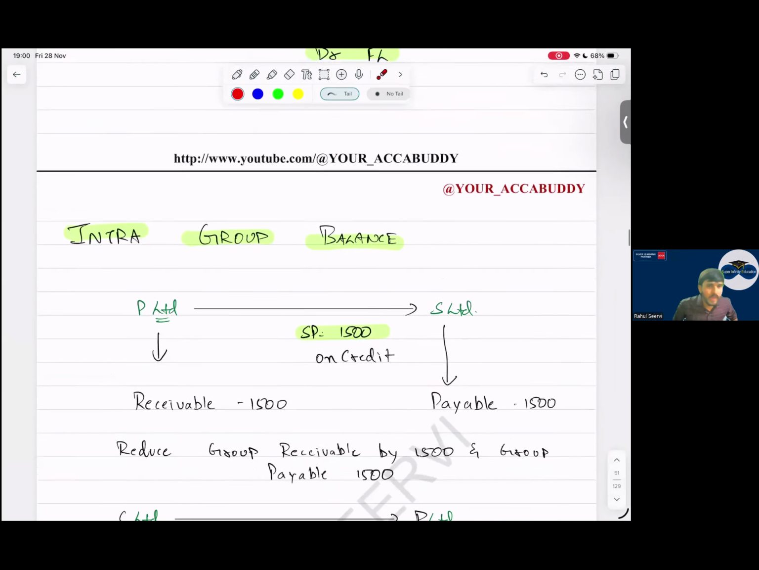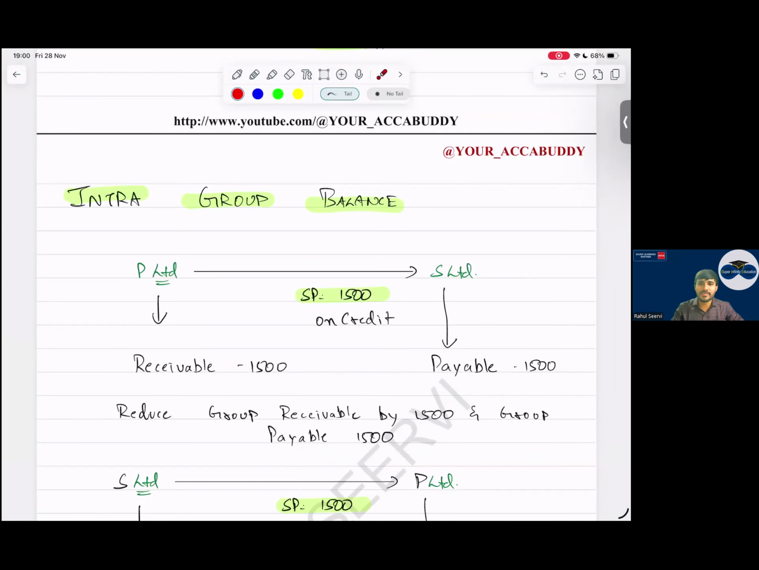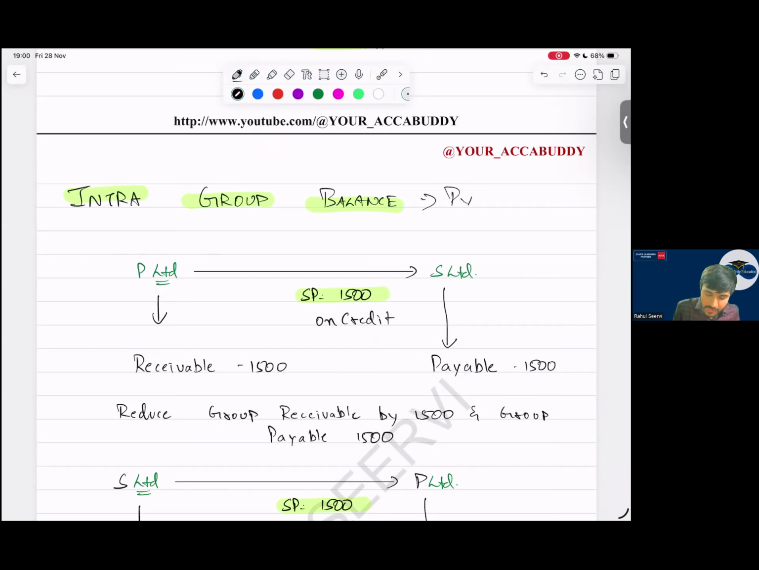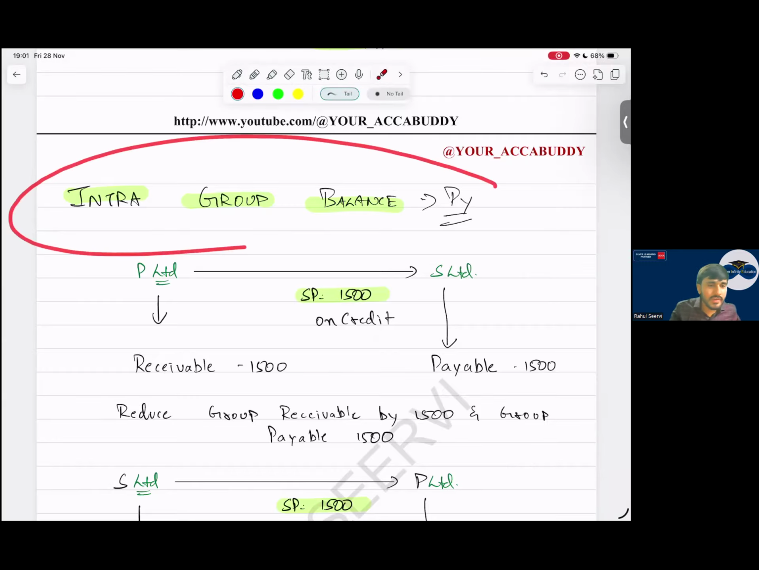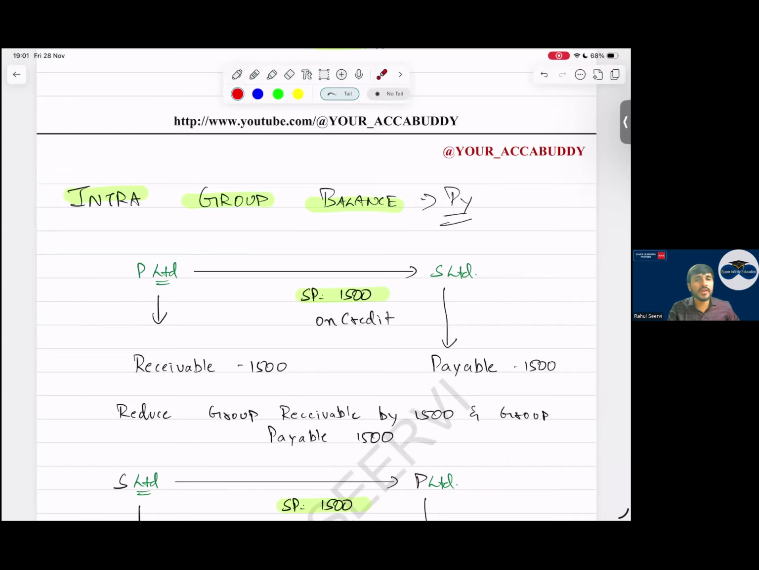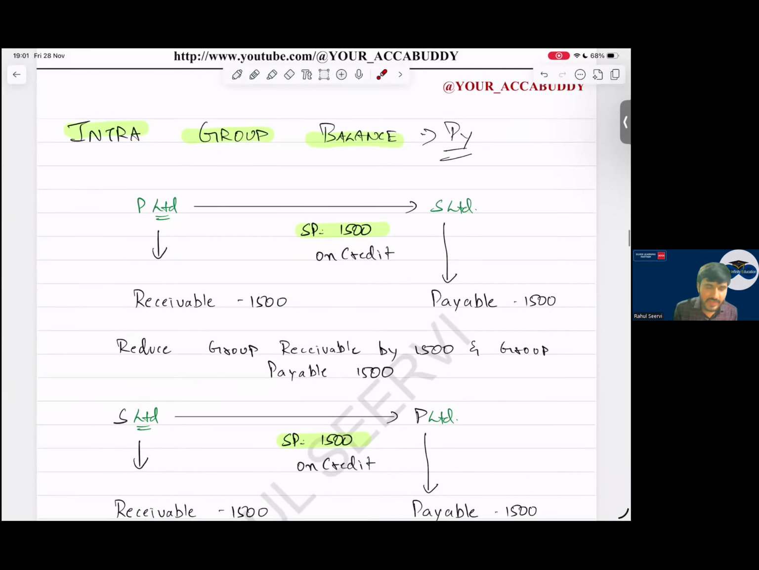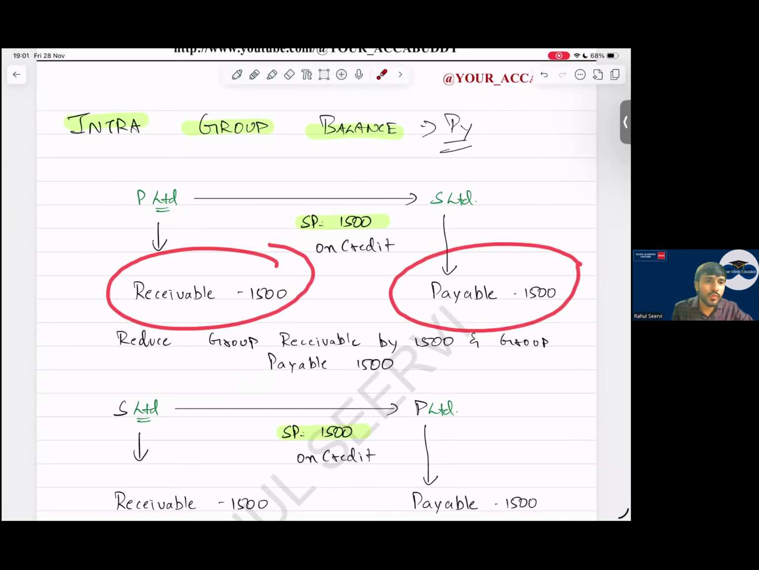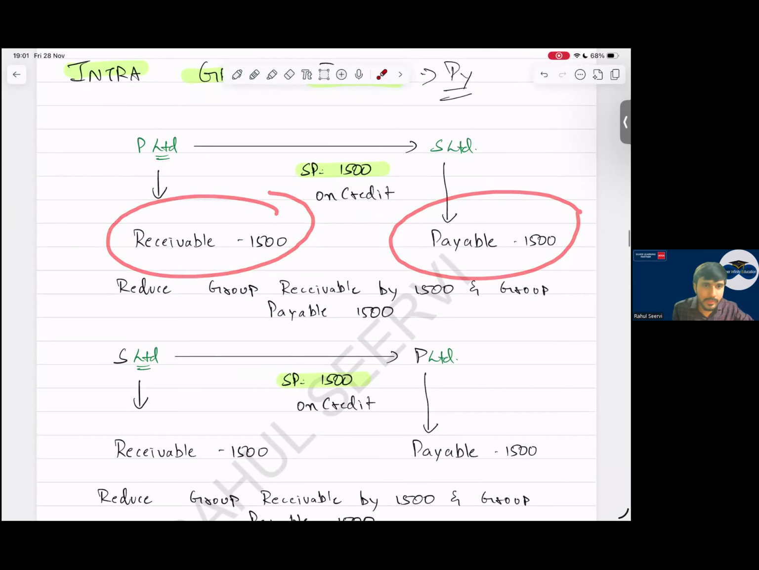Then intra-group balances, the next important part. A very good question to be done is the pyramid question. If you want to revise this concept, do the pyramid question, a very good question for your revision purpose. Now see, P Limited and S Limited. P Limited is selling goods to S company on credit. So P Limited will record a receivable, S company will record a payable. What will we do? Remove group receivable and group payable.